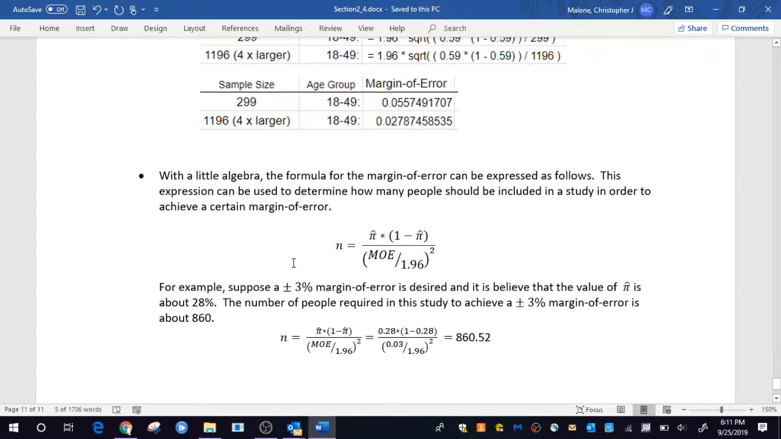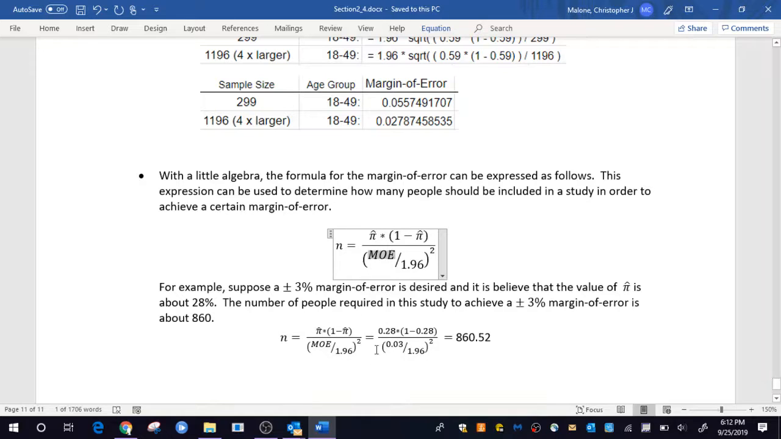So let's suppose somebody is going to get ready to do a study, and when they get their outcomes, they want to be within 3% of the true outcome. Okay, so they want a margin of error within 3%. So we can put 0.03 in here and figure out what sample size would guarantee, or at least ensure, that the margin of error would be 3%.